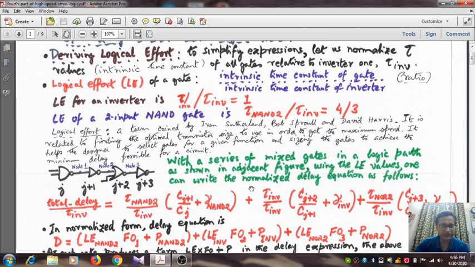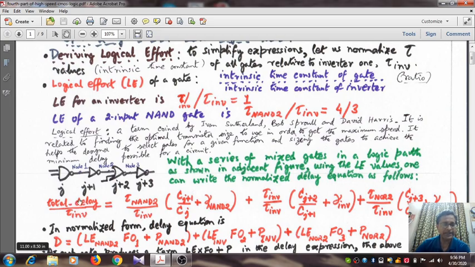And dear friends, if you recall, what is the value of this tau inverter? That is 7.5 picosecond. I believe you all recall that it is 3 multiplied by Req, and the Req value is 12.5 kilo ohm per square, and Cg is 2 femtofarad per micrometer, and Ln is 0.1 micrometer. So we take recourse to a 130 nanometer process. If the channel length differs, if we go to a different process or technology, then the value of tau inverter will change. For the time being, let us restrict ourselves to 130 nanometer.